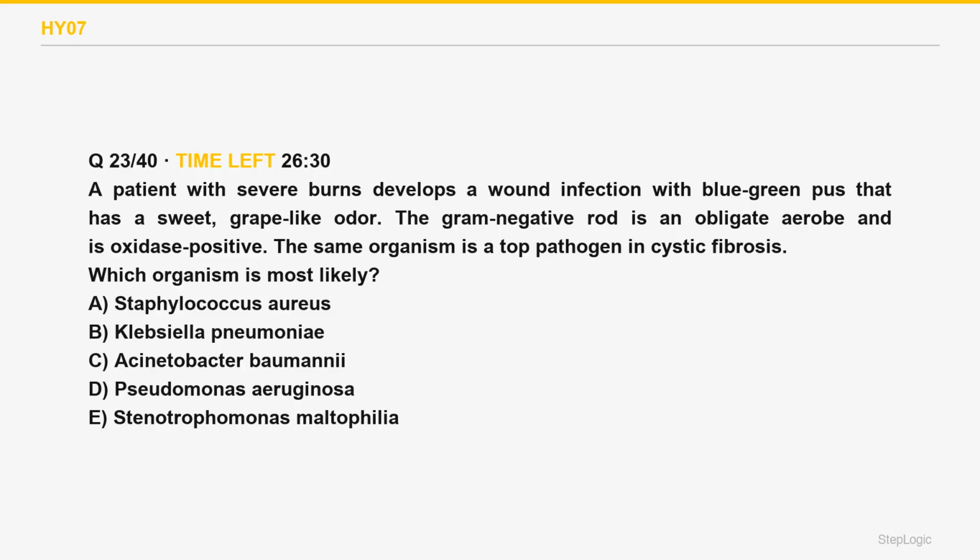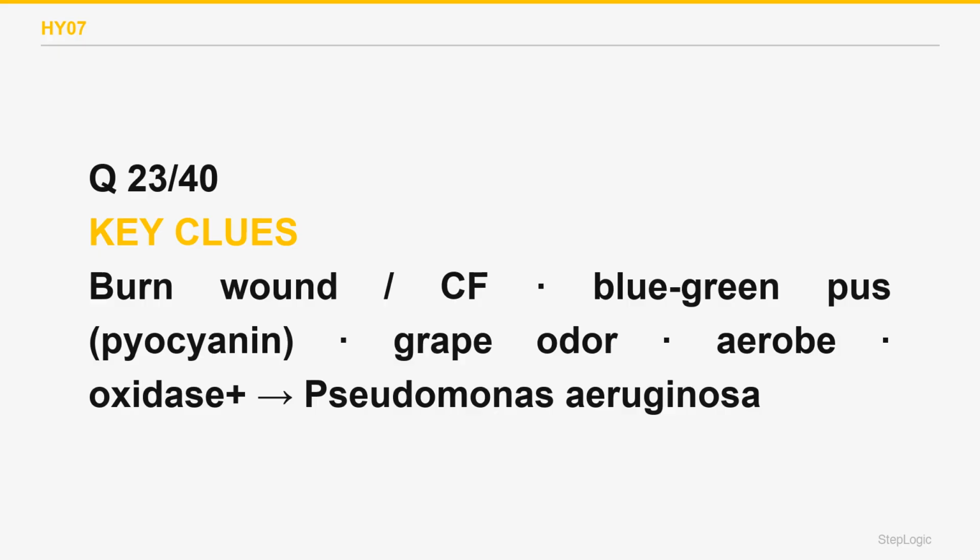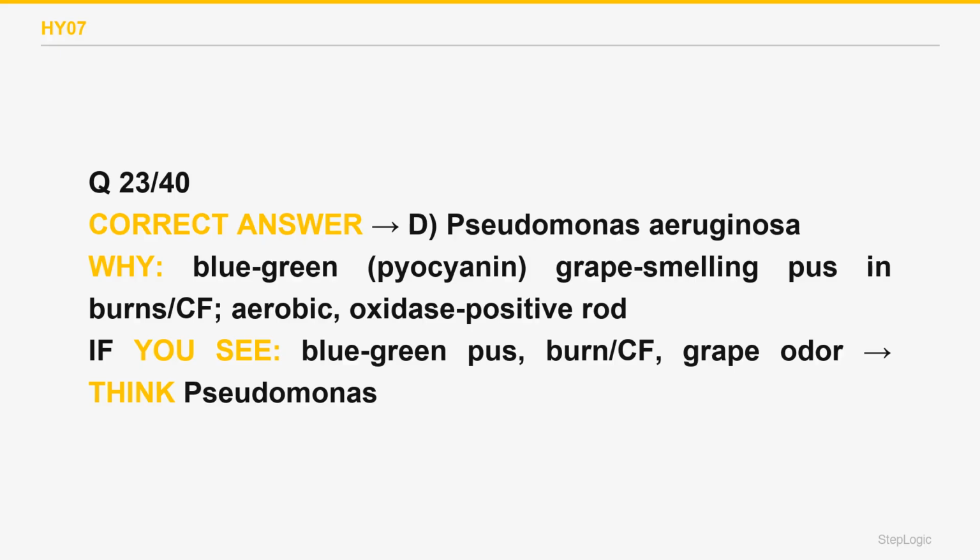Read the command. Identify the organism. Blue-green pus, grape odor, burns, and CF, oxidase positive is Pseudomonas. Pseudomonas aeruginosa is an aerobic, oxidase-positive gram-negative rod that thrives in moist settings. It makes the blue-green pigment pyocyanin and a sweet, grape-like odor. It is a top cause of burn wound infections and of chronic lung infection in cystic fibrosis, plus hospital pneumonia, UTIs, and sepsis. The correct answer is D.